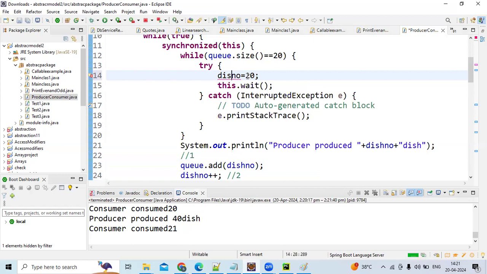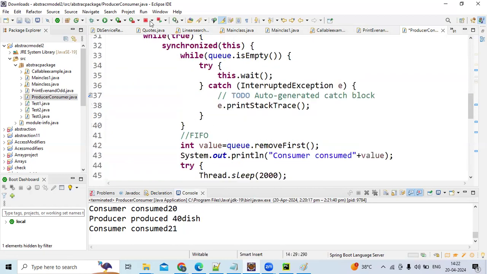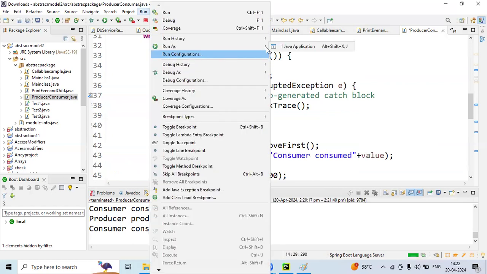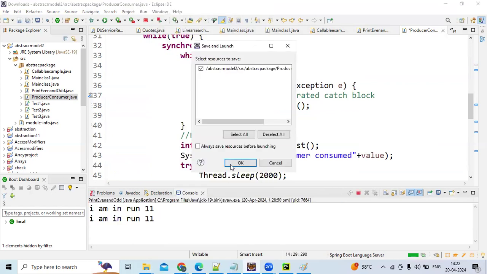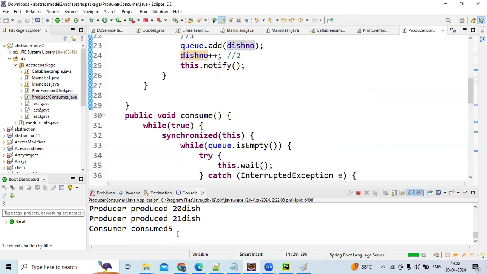That's it, guys. Now let us run the code again. See, 1 to 15 dishes are ordered. Producer, 21 dish. 20 dish fine, 21. I think somehow we are missing, but see, it's not going beyond 21. Yeah, see, again it is starting from 5, 6. Is that fine, guys?